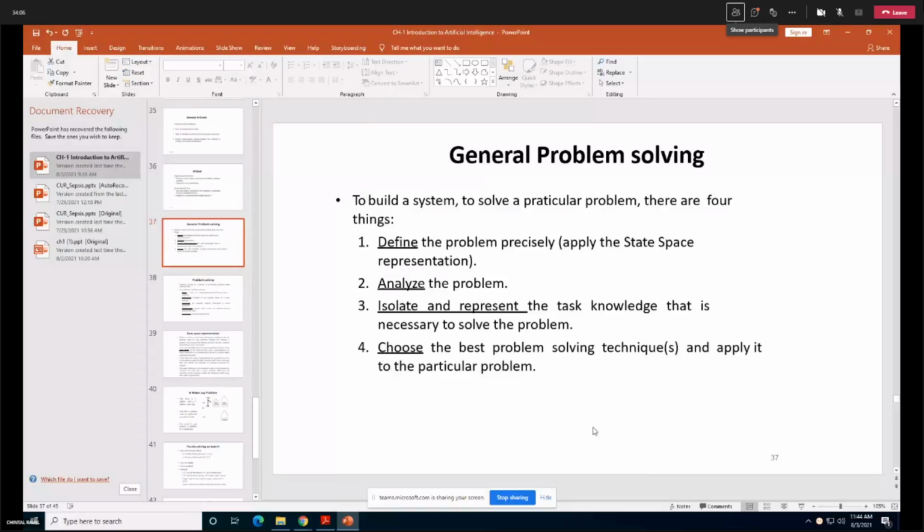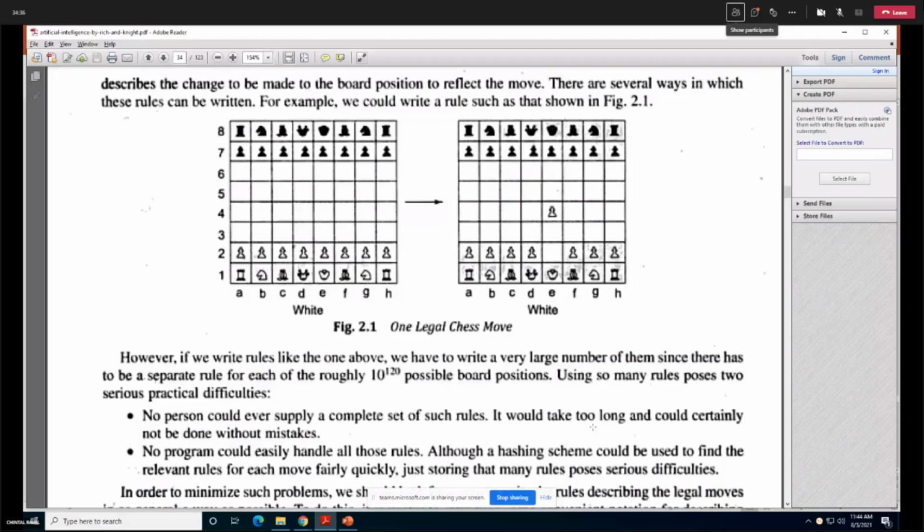For gaming, we have the Minimax algorithm, which you must be studying in DA this year. We try to maximize our score and minimize the score of the other player. That is what I need to do, even in chess. And as white, I'm playing, so I need to maximize my score of winning and minimize the score of the other player. This game totally depends on the other player's perspective or playing capabilities.